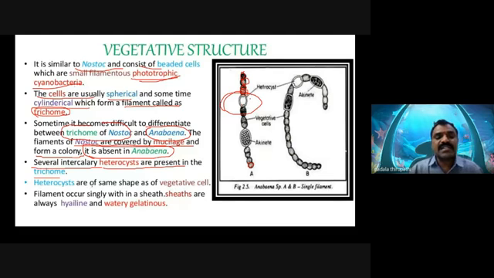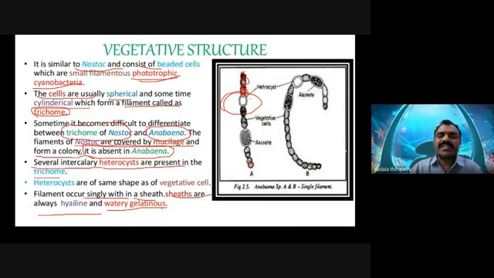The heterocyst's shape, not only its size, varies from the vegetative cells. The filament occurs singly and within a sheath. The sheaths are always hyaline and watery gelatinous.